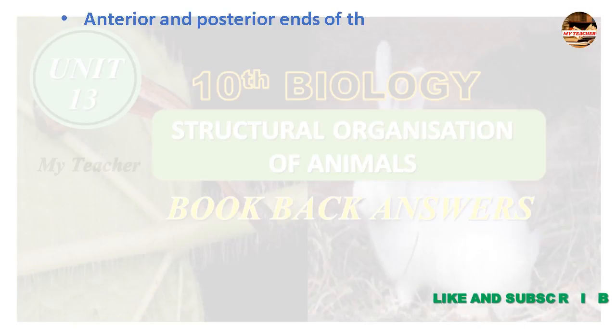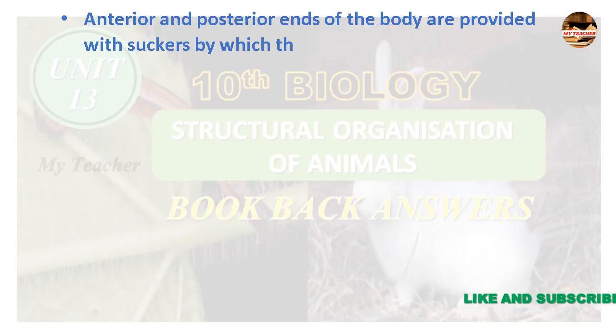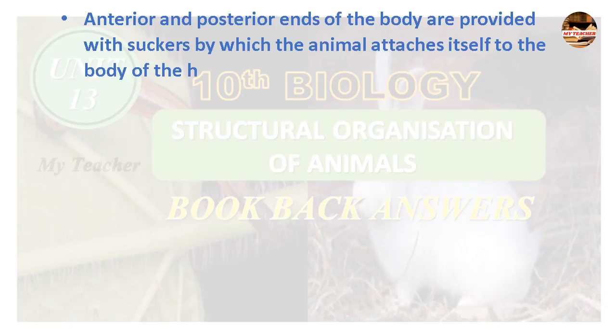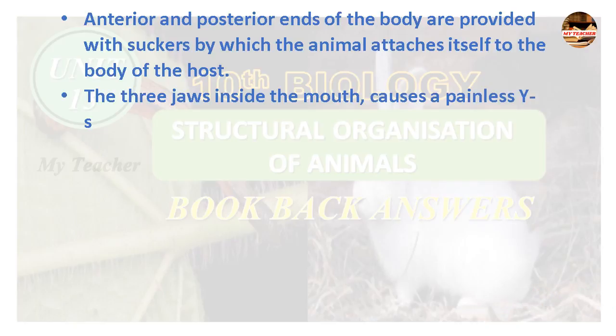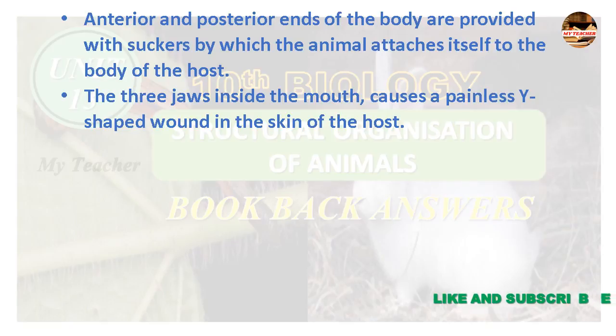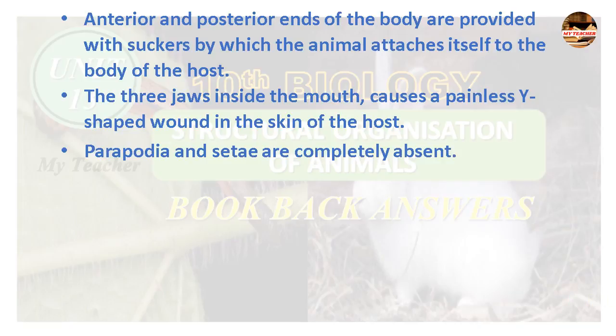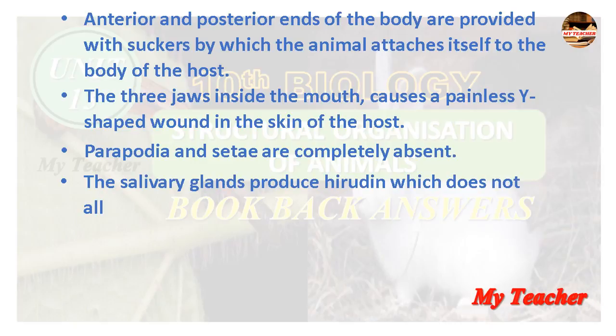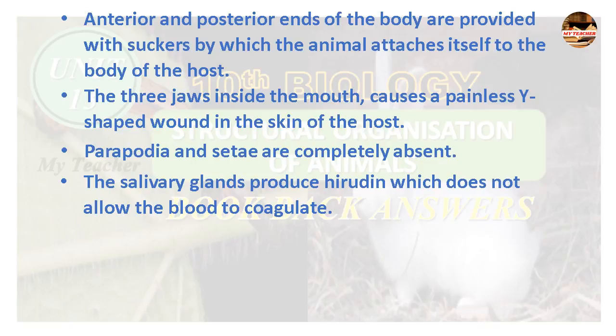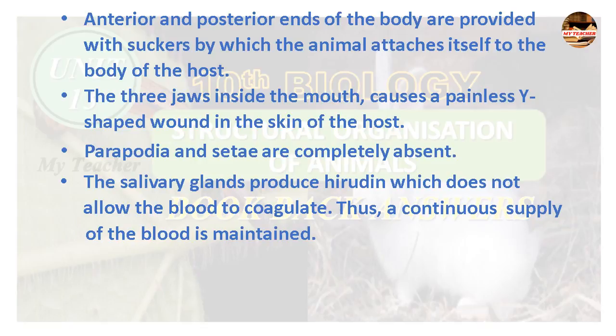Anterior and posterior ends of the body are provided with suckers by which the animal attaches itself to the body of the host. The three jaws inside the mouth cause a painless Y-shaped wound in the skin of the host. Parapodia and setae are completely absent. The salivary glands produce hirudin, which does not allow the blood to coagulate. Thus, a continuous supply of blood is maintained.